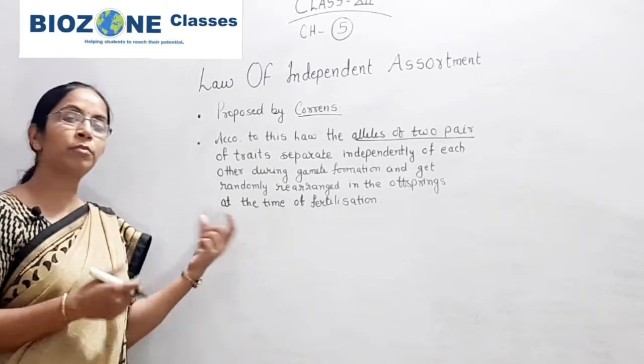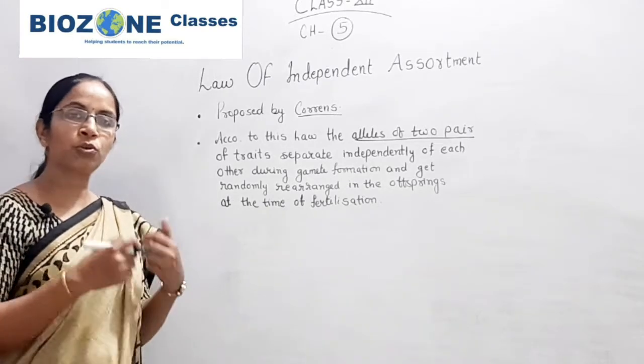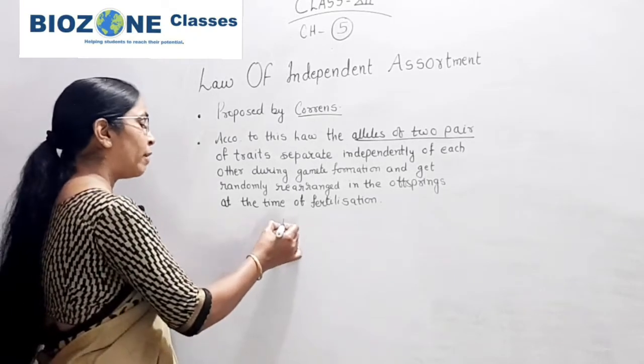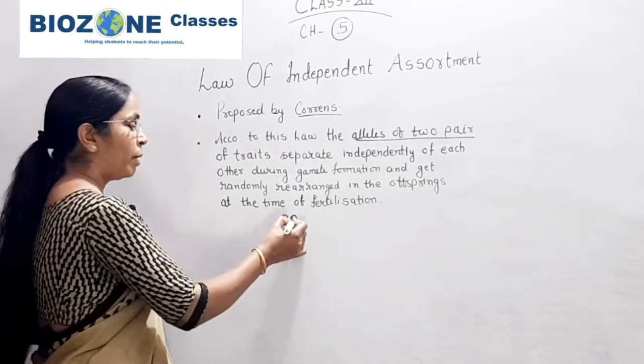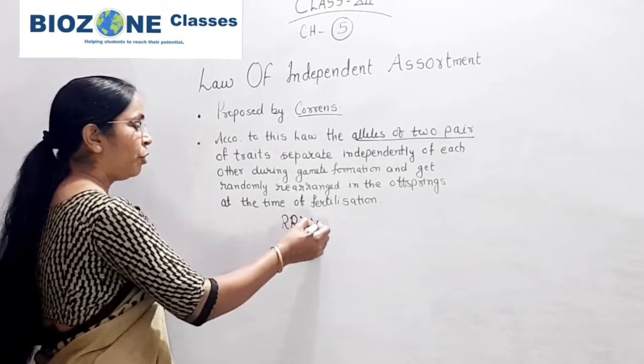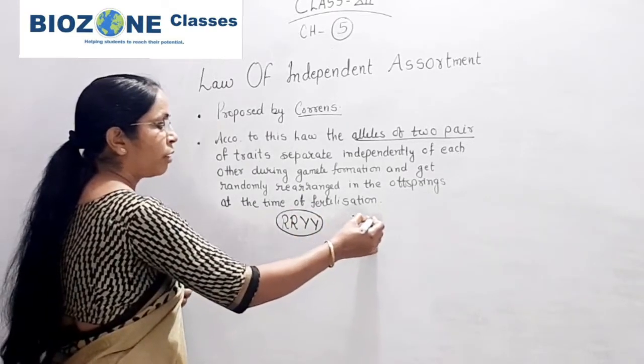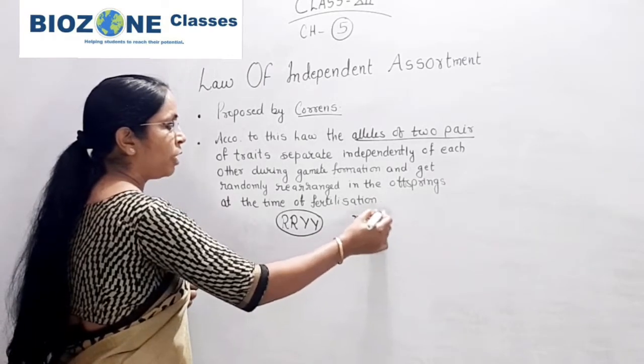Secondly, for the explanation, we select the example of a cross between round yellow seed and wrinkled green seed.